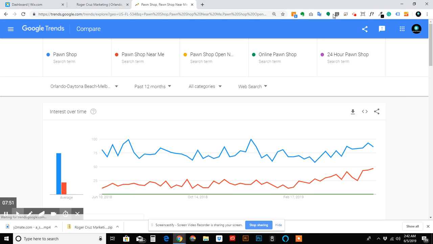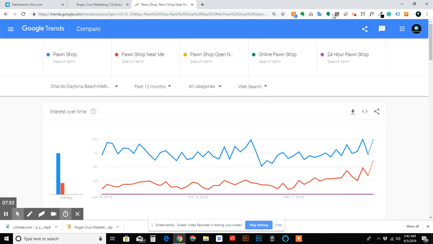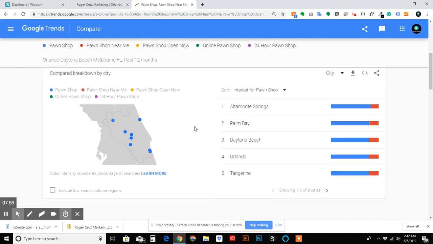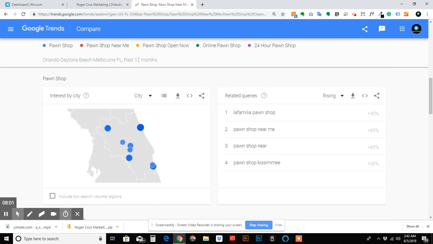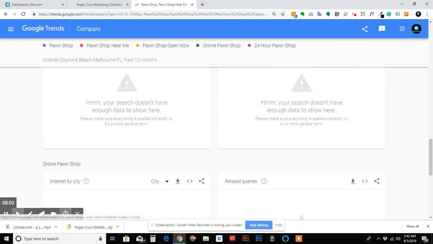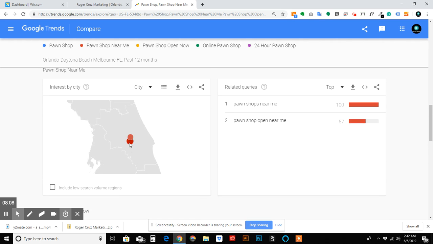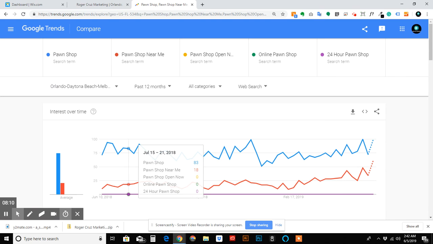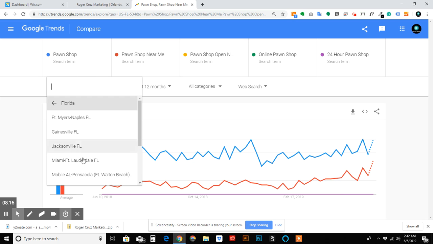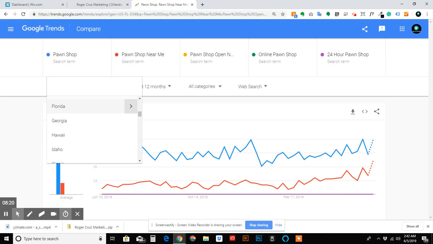So now let's compare these. It looks like pawn shop and pawn shop near me are the two top here. It'll show us some information based on those search results. There's not enough hits for the last three. But now let's zoom out a little bit. Remember, we're still in the Orlando setting. So let's see how that looks on a state level.